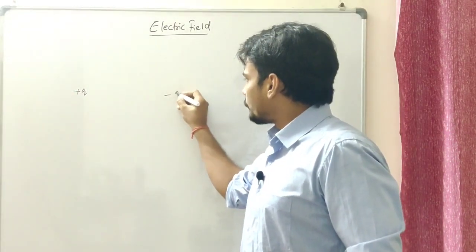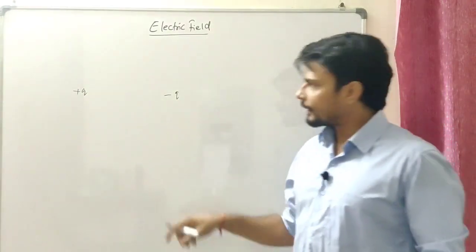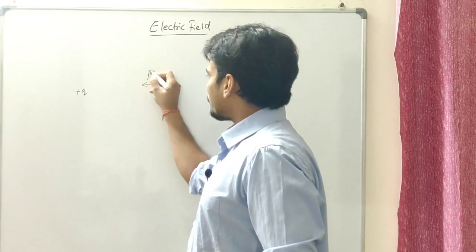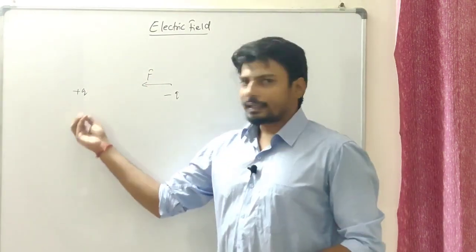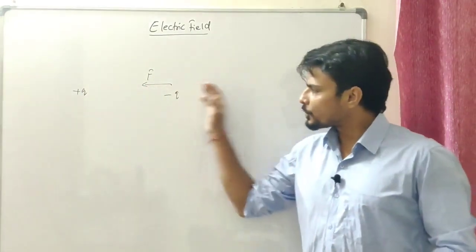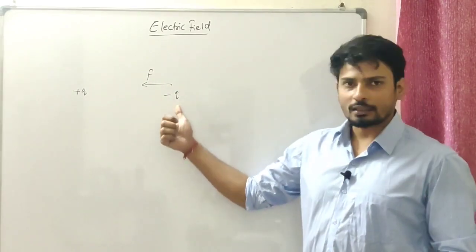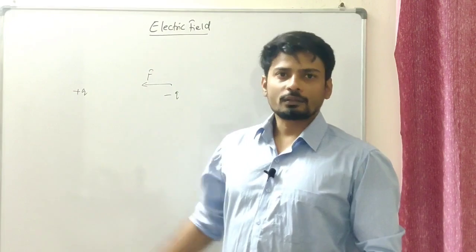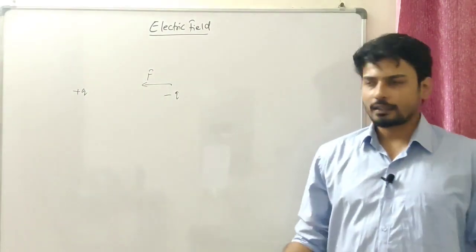If I have a negative q charge present in its close-by area, it will experience a force of attraction, right? It means it has created something which attracts this charge. If this had been a positive charge, it would have been repelled, right? And that is called the electrostatic field, or the electric field in general.